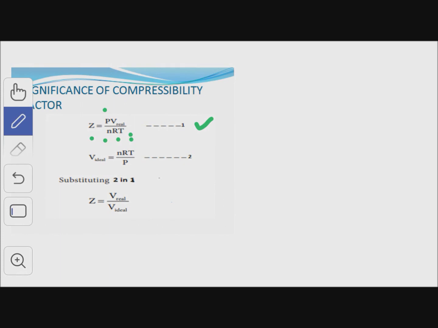And for V ideal, if we rearrange this, it is equal to nRT upon P. Here Z is equal to 1, and we can calculate the volume of an ideal gas from this equation. Substituting the second equation in the first equation, we get Z is equal to V real upon V ideal.